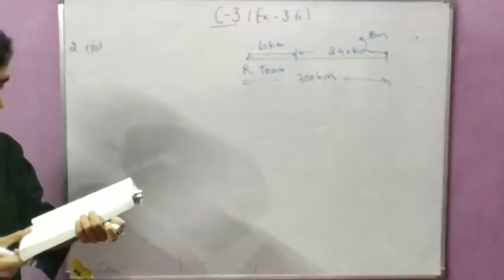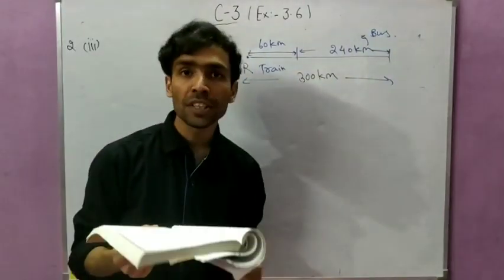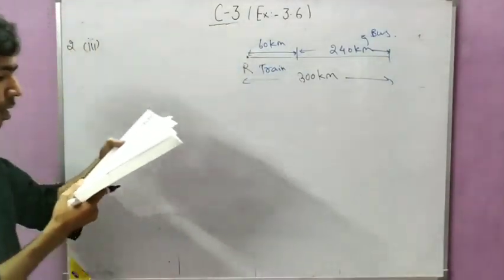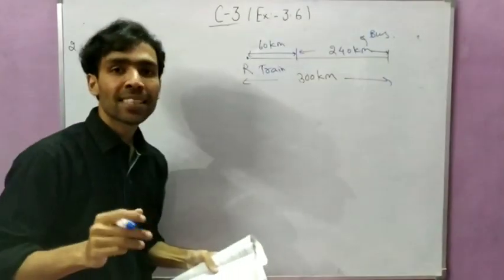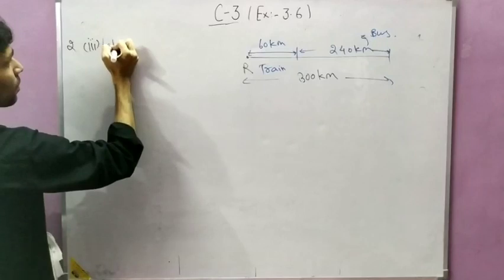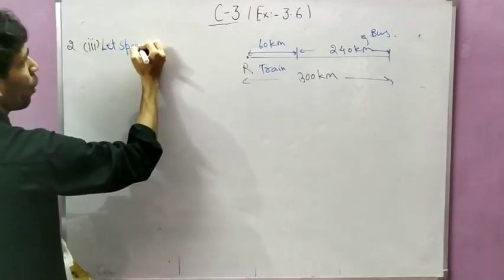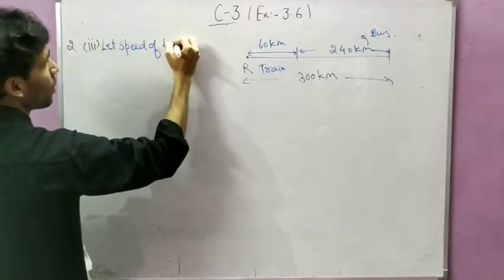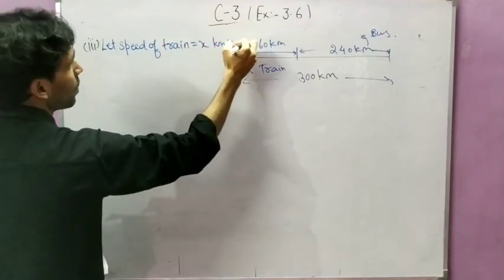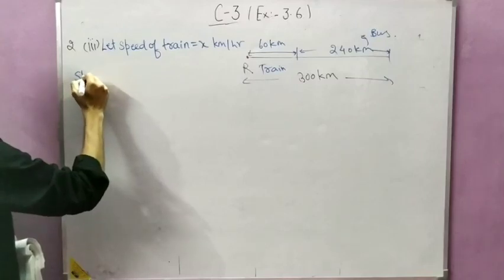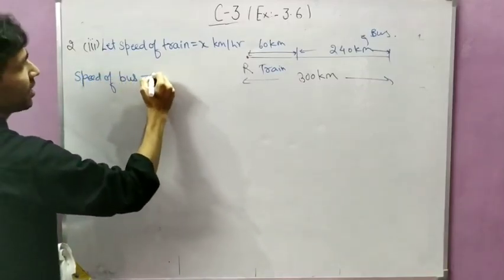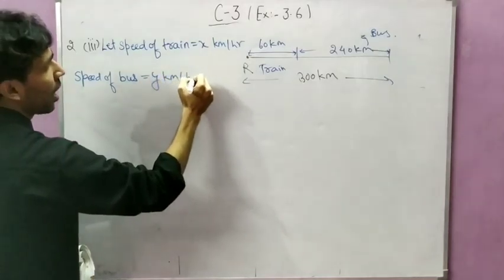And in the overall journey, how much time is she taking? She is taking 4 hours. So now, first we will assume the speed of the train and the speed of the bus. So I am going to assume, let the speed of train be x km per hour and the speed of bus be y km per hour.